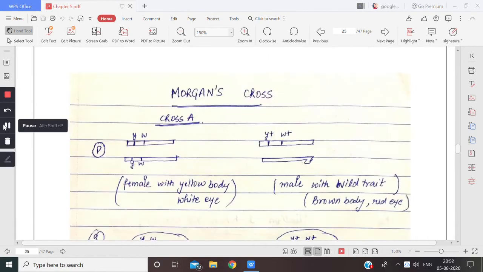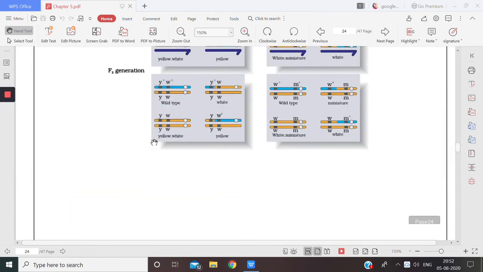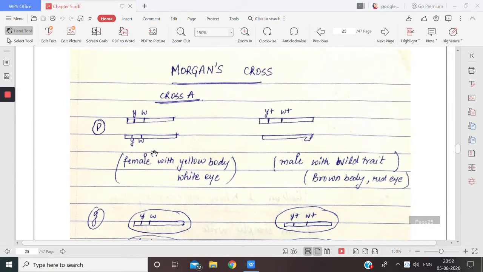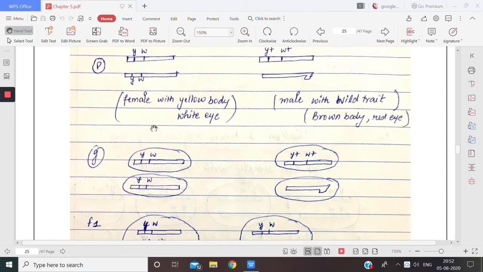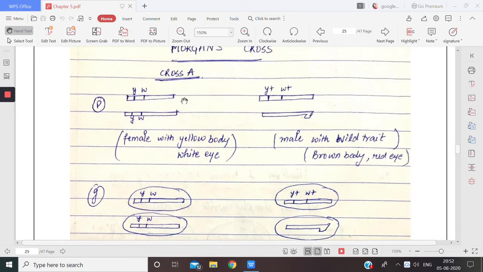Now this was your cross A, children. These are the parents: a female with yellow body and white eye, and the male with wild trait, brown body with red eye. Now what are the gametes that we will be getting? Either this will be the gamete or this can be the gamete from the parent.